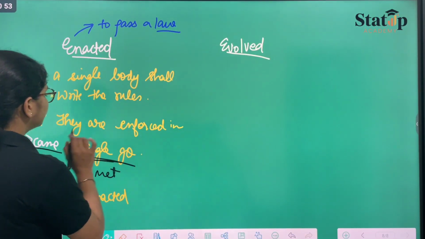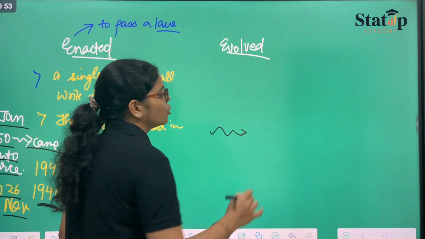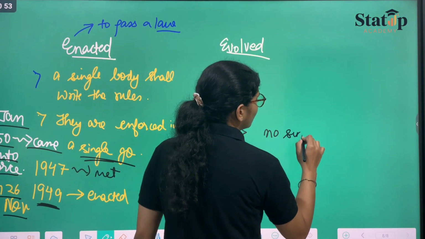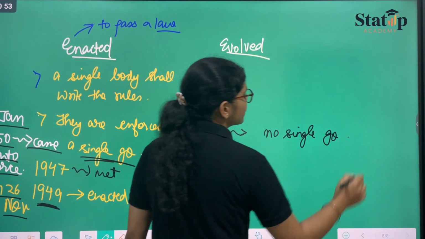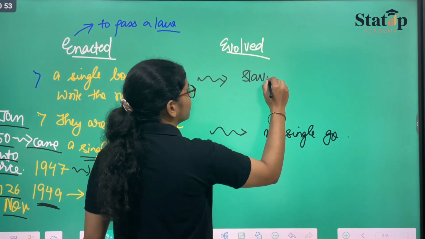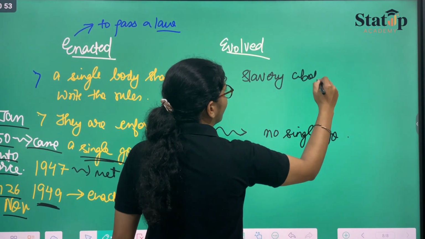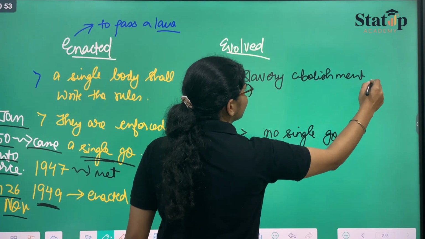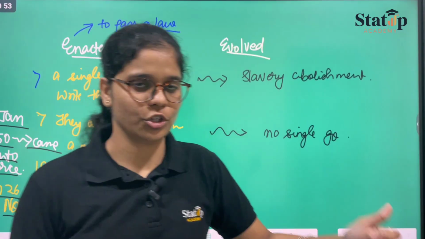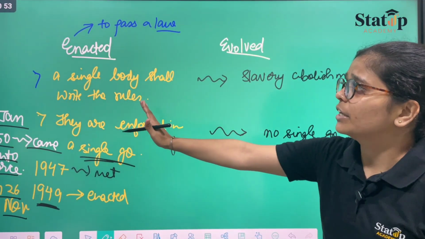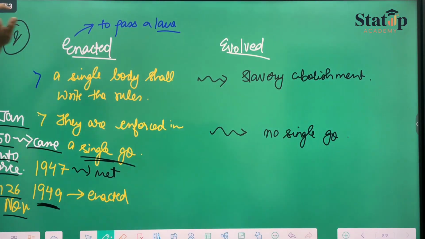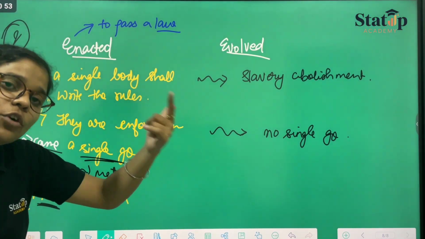Also, one more thing, they are not always coming into force within a single go. For evolvement, you need slavery abolishment. Like this, the things can come. With respect to time, things are evolving, and hence your constitution. So this is what enacted and evolved constitution means. This was your secondary characterization or differentiation with respect to the types of constitution.